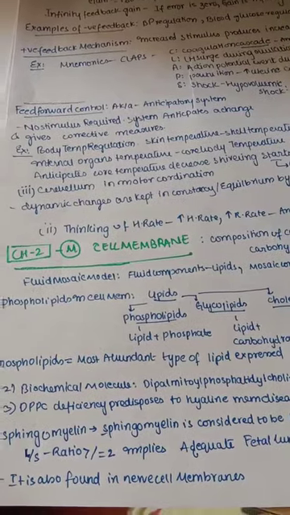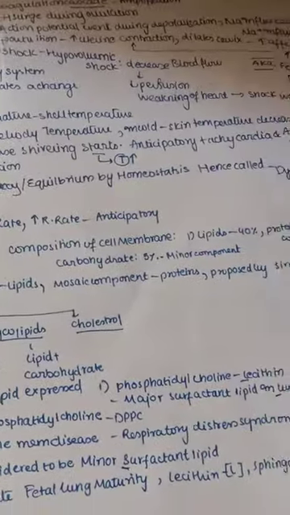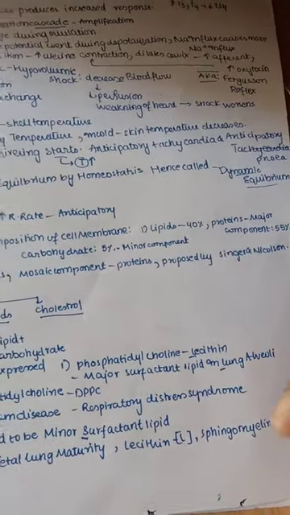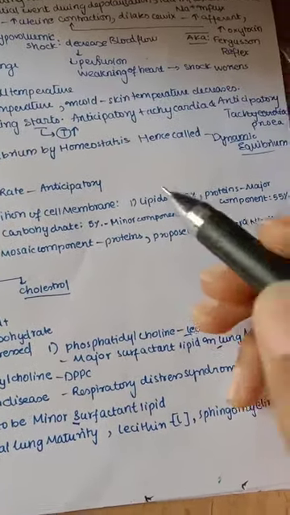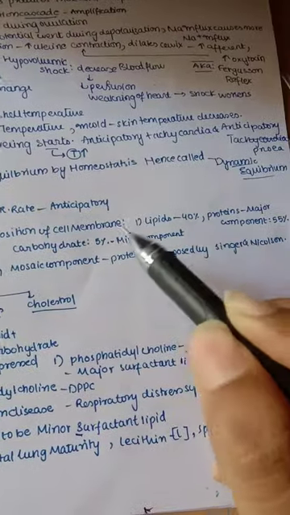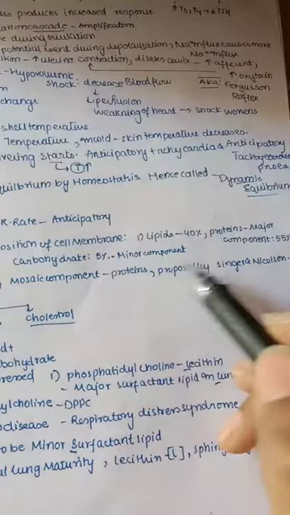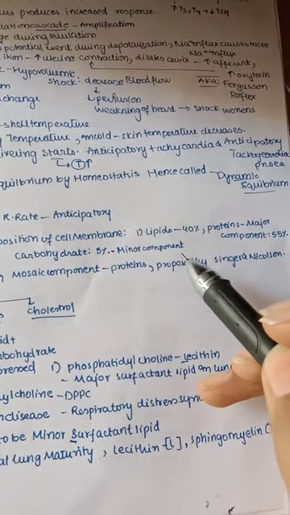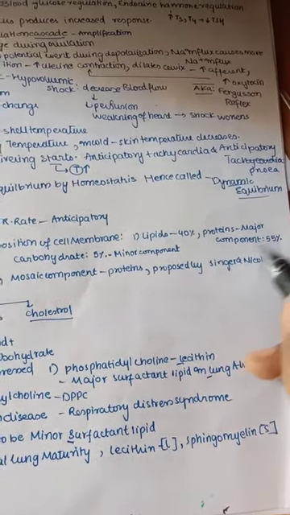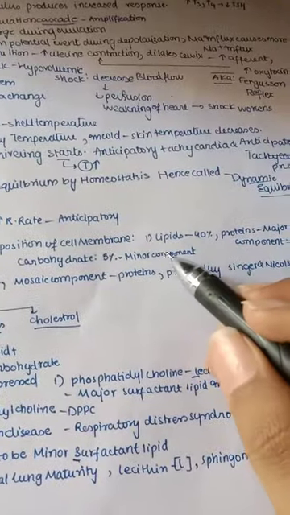Now we are in cell membrane physiology revision. The cell membrane is composed mainly of lipids, proteins and also carbohydrates. Lipids take up about 40%, proteins about 55%, and carbohydrates 5%. So among these, proteins are the major component at about 55% and the minor component is carbohydrates, about 5%.